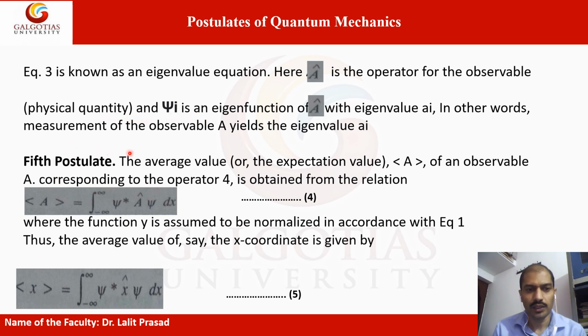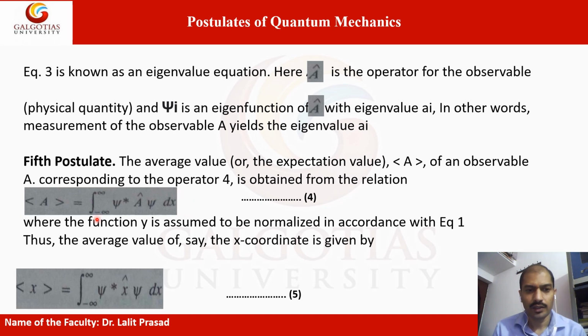Now the fifth postulate: the average value, or the expectation value, of an observable A corresponding to the operator, is obtained from the relation in equation 4. So the average of A equals the integral from minus infinity to infinity of psi star, operator A, psi dx.